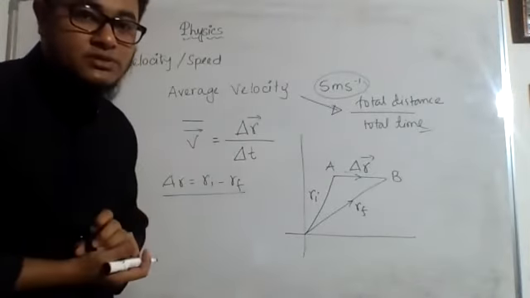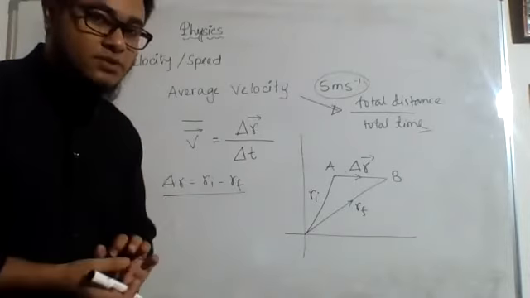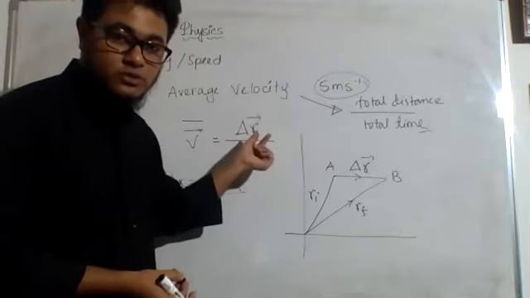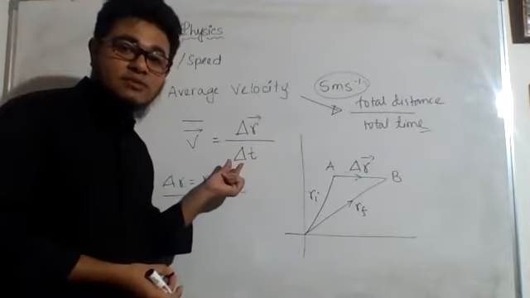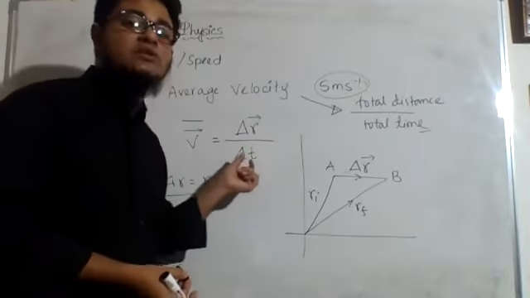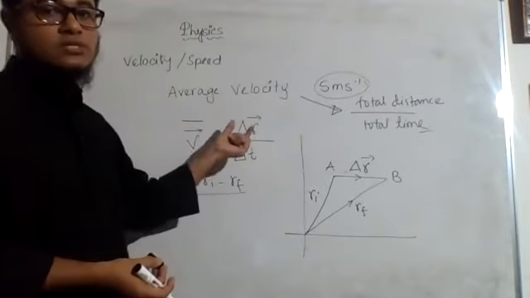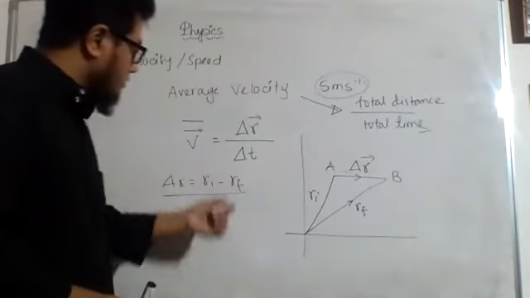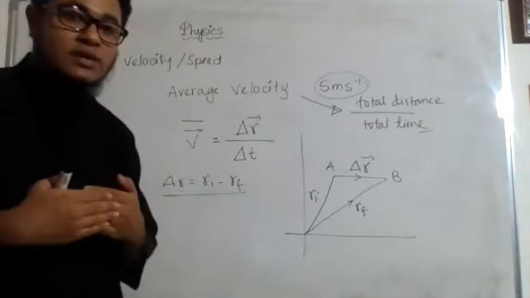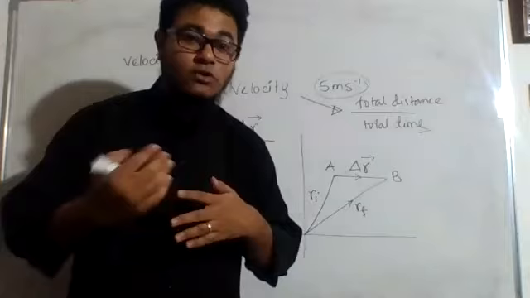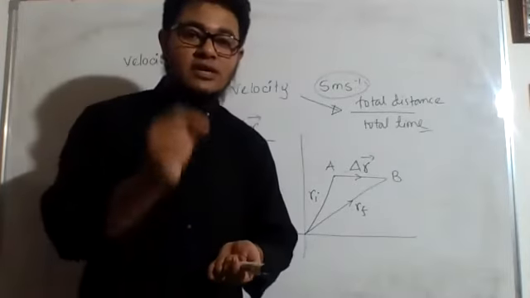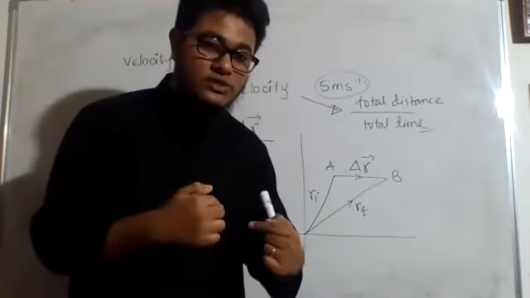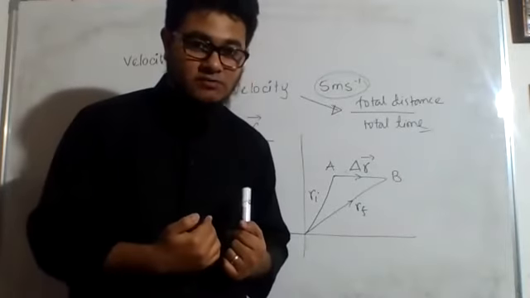Now what does delta represent? Delta represents change of something. So delta means change of, R means position vector. So change of position vector. Delta T. Delta means change of, T means time. So change of time. Okay. So displacement divided by time. Now, this delta is used when the amount is large, or a significant amount. Whenever we consider a very small amount of time, that time we will use d. That one we are going to see when we discuss the instantaneous velocity, okay?